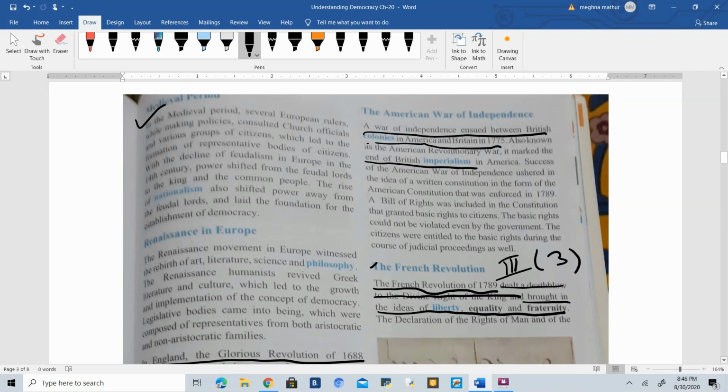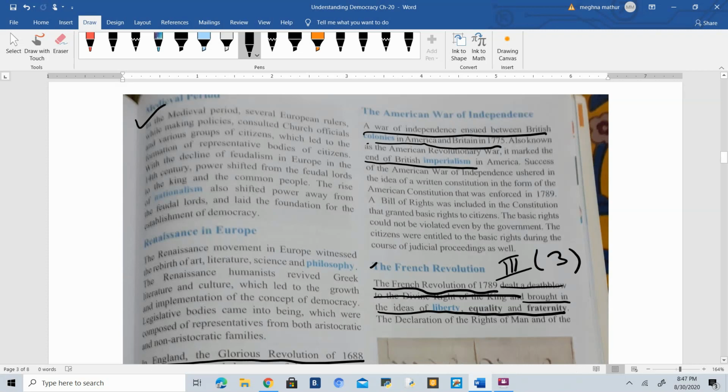So what they did, a lot of revolutions happened, which we will read later on, like the French Revolution, American War of Independence, Glorious Revolution. All these revolutions are examples of how feudalism was ended. Okay, and people began to realize that democracy is the only form of government which can help in providing a certain kind of dignity to the people, so that their voices will also be heard.